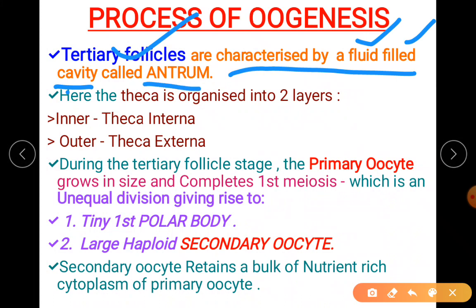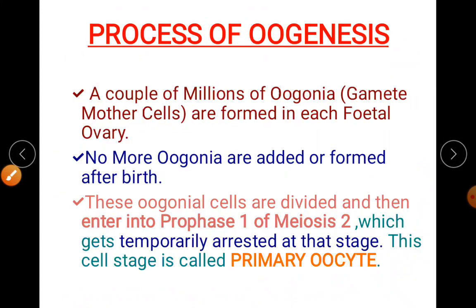Now here the theca is organized into two layers, theca interna and theca externa. So we are talking about the tertiary follicle.